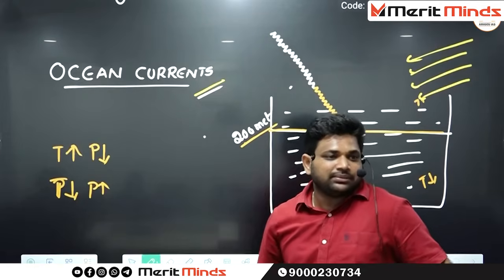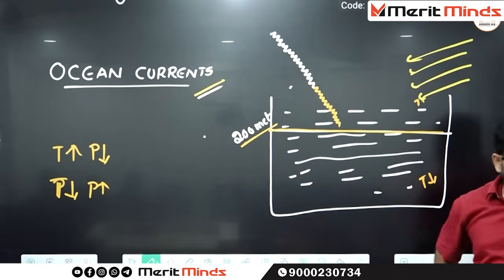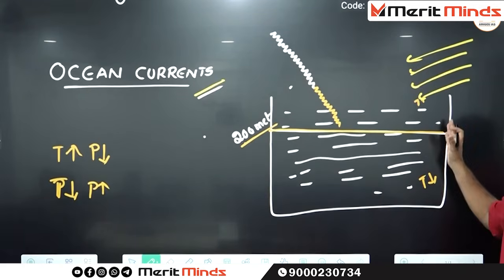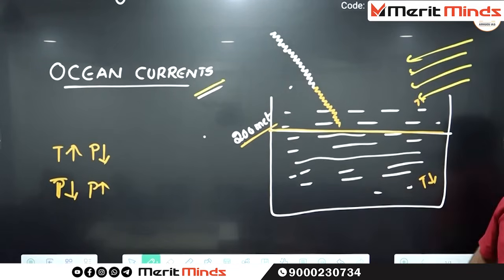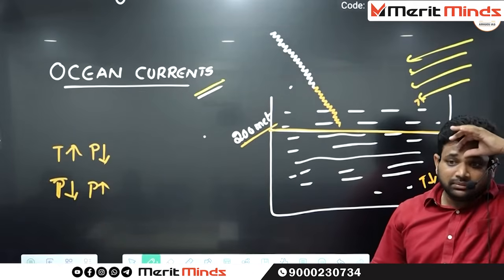See the next condition. Whenever the winds are blowing, in which direction are the waters moving? East to west. Whenever the waters are moving, where are all the waters rising?